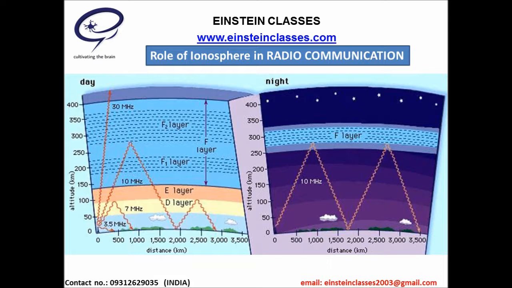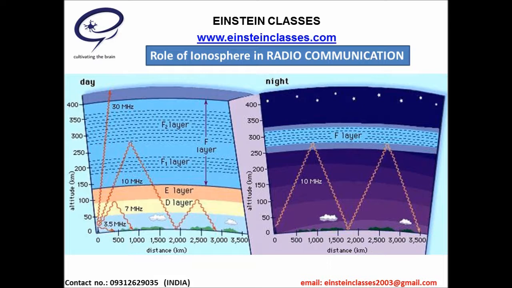During daytime, the D layer of the ionosphere exists. Lower frequency, LF, radio waves are reflected by the D layer. Medium frequency, MF, and high frequency, HF, radio waves are significantly reduced in strength within the D layer, as these frequencies are absorbed to some extent by the D layer.